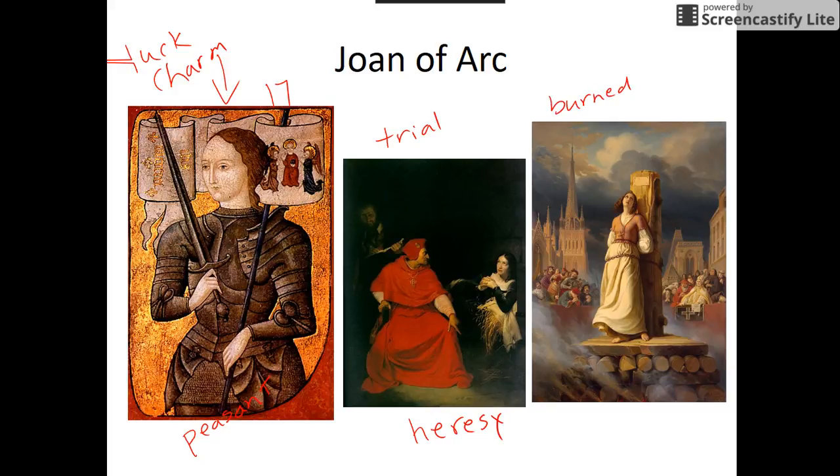Now, later on, the Catholic Church realized that the English were doing this just to score political points and embarrass the French. And Joan of Arc was later made a saint of the Catholic Church. By the time she died, she was only 19 years old. So, over a period of 2 years, Joan of Arc had a huge impact on the French. In fact, many people say that she is one of the final pieces that enabled the French to win the Hundred Years' War. And they basically won because they pushed the English out of their country. And France became the most powerful kingdom in Western Europe during the Middle Ages.